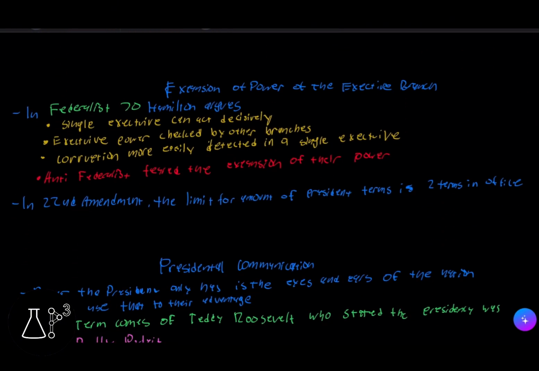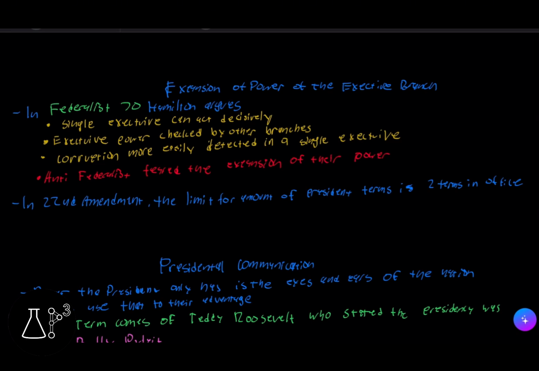So now we're going to go over the expansion of power of the executive branch. In Federalist 70, Hamilton argues that a single executive can act decisively, can be checked by other branches, and that when corruption happens or when the executive uses too much power, corruption is more easily detected in a single executive because there's only one president. So if there's corruption, we can just blame one president instead of many presidents, which is what the Anti-Federalists wanted. Remember, the Anti-Federalists feared the expansion of executive power.